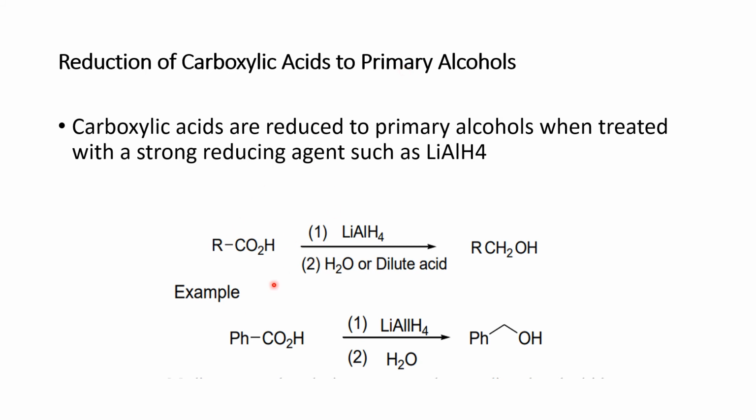What happens? Here is the carboxylic acid. In the presence of lithium aluminium hydride, followed by water or dilute acid, there will be production of primary alcohol. We have another example, an aromatic carboxylic acid. In the presence of lithium aluminium hydride and water, there will be generation of an alcohol, which is primary in nature and aromatic in nature. Next slide.